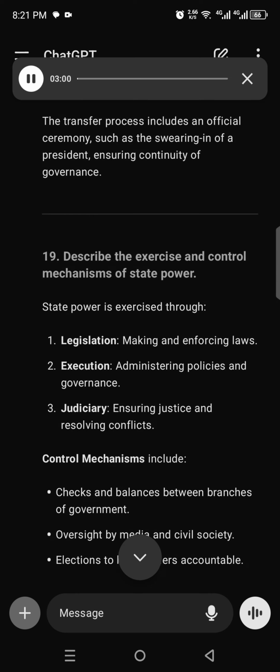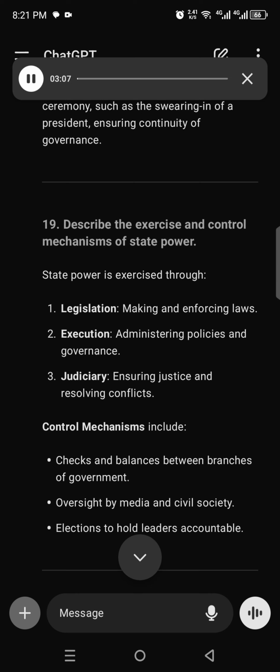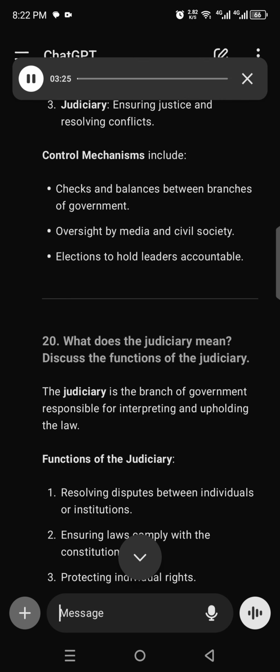19. Describe the exercise and control mechanisms of state power. State power is exercised through 1. Legislation, making and enforcing laws. 2. Execution, administering policies and governance. 3. Judiciary, ensuring justice and resolving conflicts. Control mechanisms include checks and balances between branches of government, oversight by media and civil society, elections to hold leaders accountable.